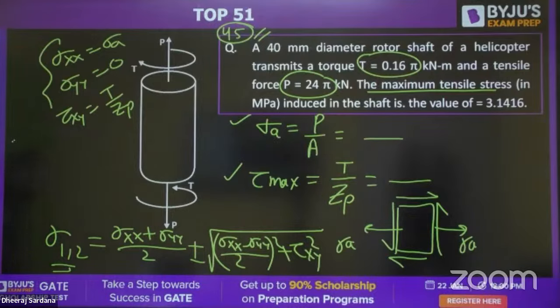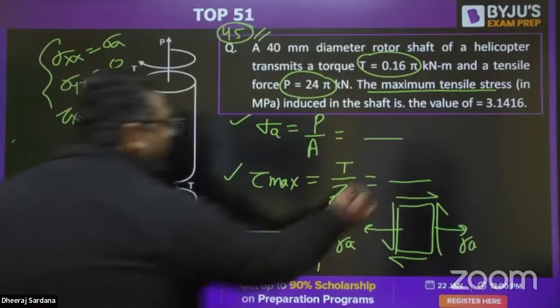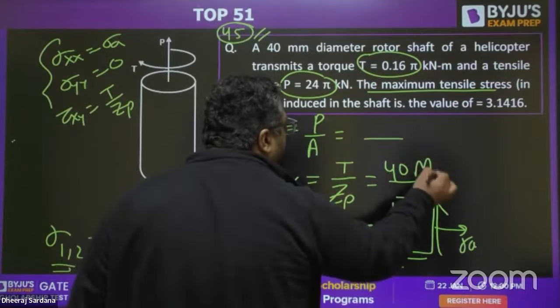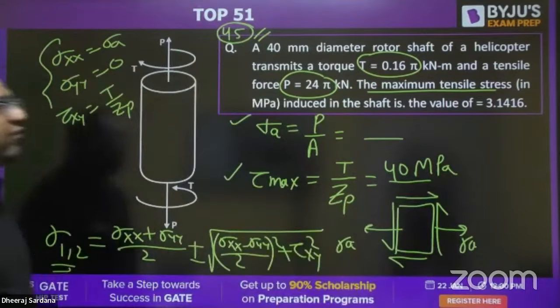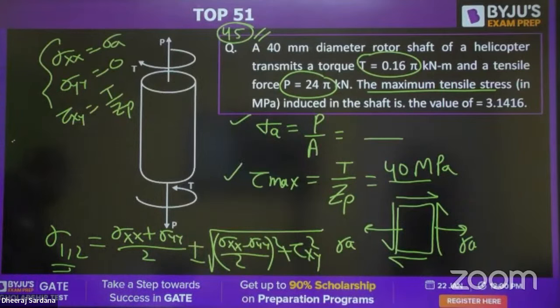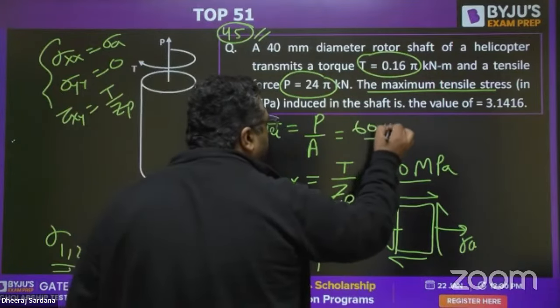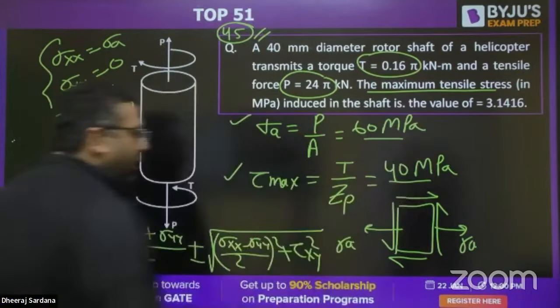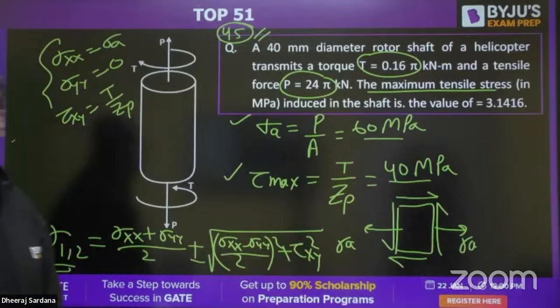I will be helping you guys when you find out tau max. You would be getting the value to be 40 MPa. This will be coming out to be 40 MPa. And when you are going to find out the sigma value, normal stress, sigma axial, that would be coming out to be 60 MPa. So you need to use these values and you can very easily find out the answer.